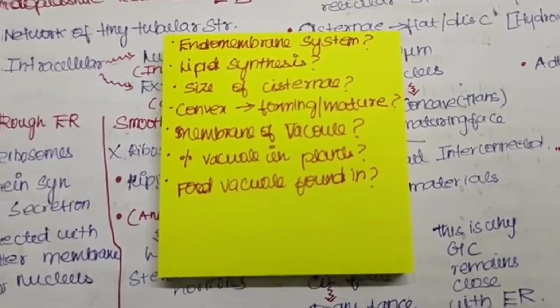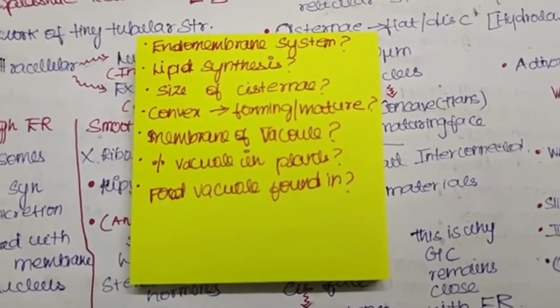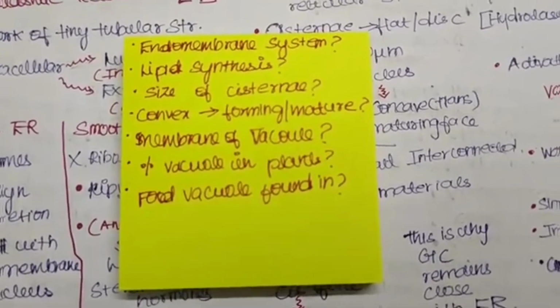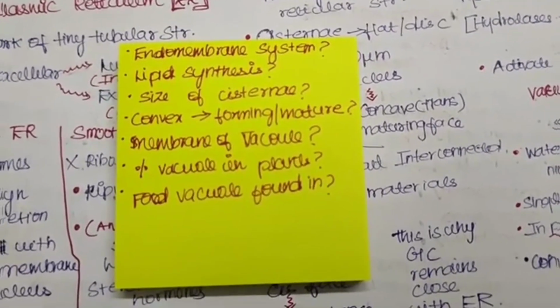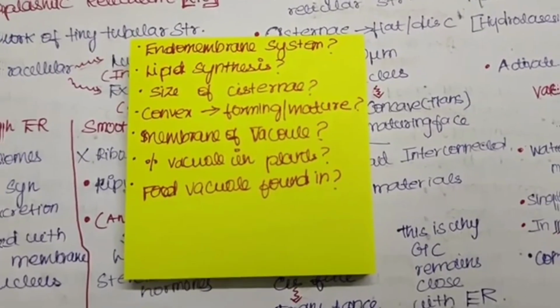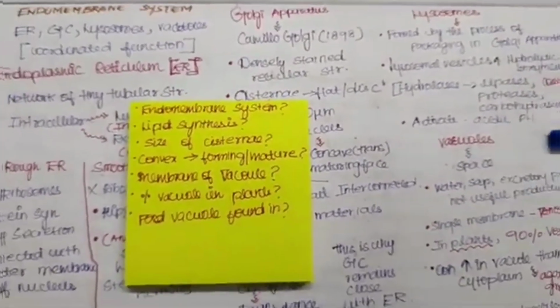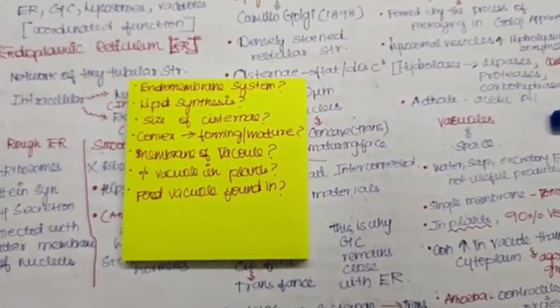Convex phase is called the forming or mature phase? What is the membrane of the vacuole called? What is the percentage of vacuole in plants? Food vacuoles are found in. I hope you were able to answer all these questions. If not, revise it once along with the NCERT, then we will move to the next page.